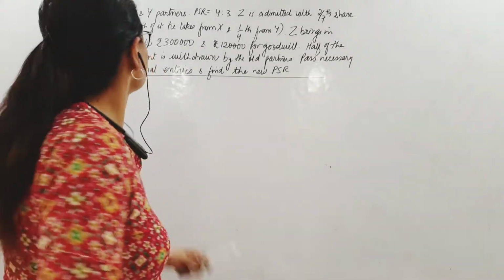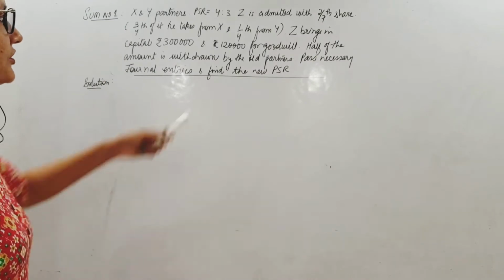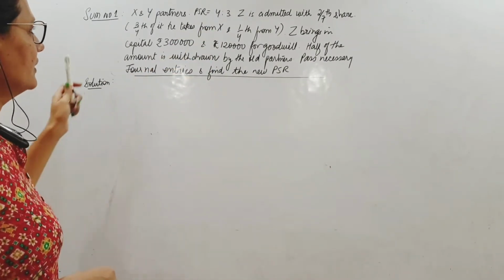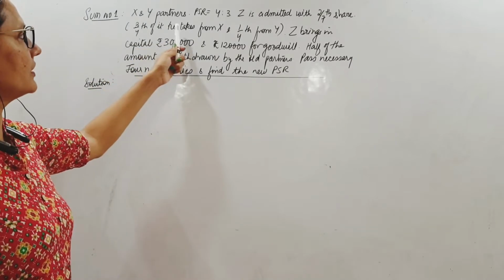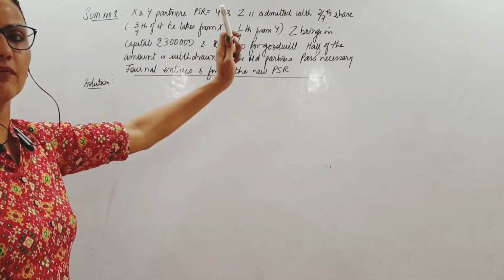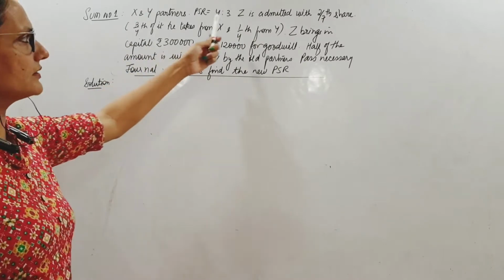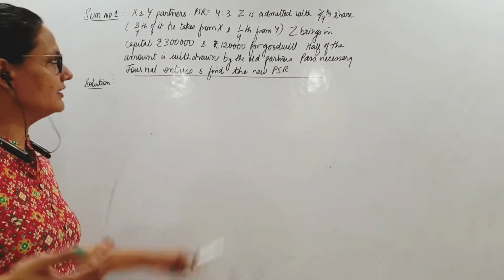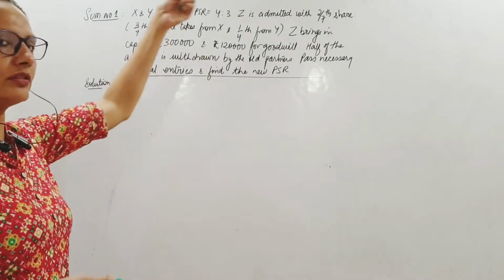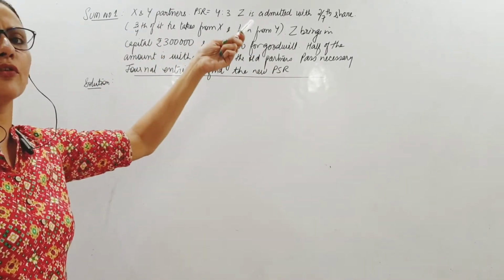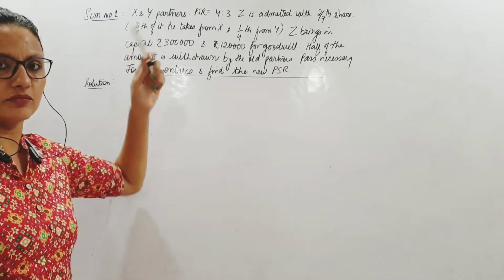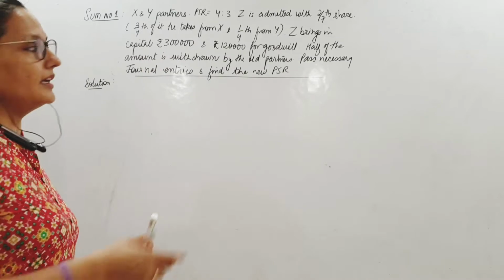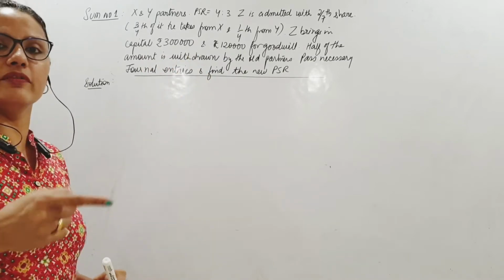Sum number 1. X and Y are partners. Profit sharing ratio was 4:3. They admit Z with 2/7 share, which he takes 3/4 from X and 1/4 from Y. This straight away has given us the sacrificing ratio, isn't it? X is sacrificing 3/4 of something, Y is sacrificing 1/4 of something. Ratio is 3:1. We don't even have to calculate. Z brings in capital of 3 lakhs and 1,20,000 for goodwill.